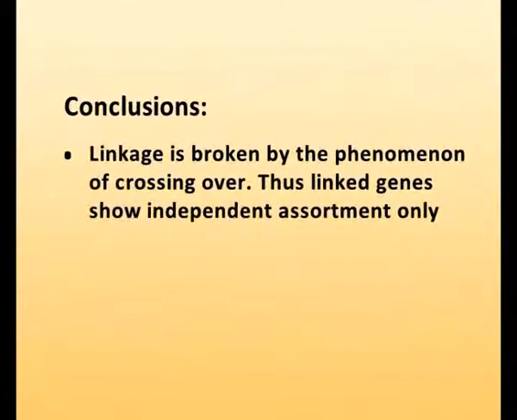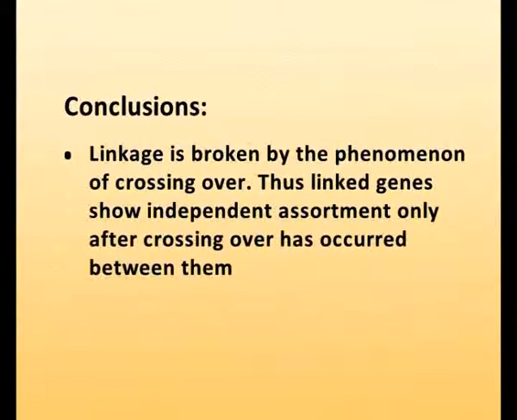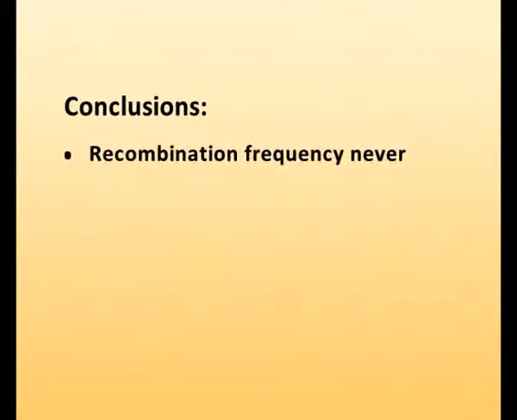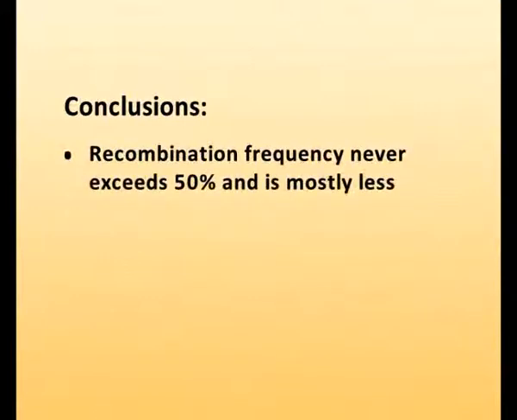Thus, linked genes show independent assortment only after crossing over has occurred between them. Crossing over reshuffles the genes between two homologous chromosomes. The genetic consequence of crossing over is the formation of recombinants. Recombination frequency never exceeds 50% and is mostly less than 50%.